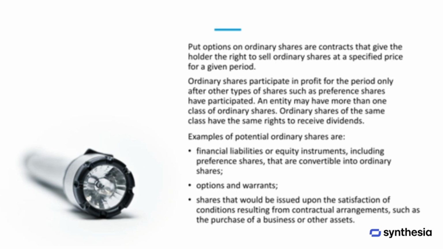Put options on ordinary shares are contracts that allow the holder to sell shares at a specified price within a certain period. Ordinary shares participate in the company's profits only after other types of shares, such as preference shares, have received their share. A company may have multiple classes of ordinary shares, but shares within the same class have equal rights to receive dividends. Examples of potential ordinary shares include financial liabilities or equity instruments like preference shares that can be converted into ordinary shares, options, and warrants, and shares that may be issued once certain conditions are met, such as through the purchase of a business or other assets.